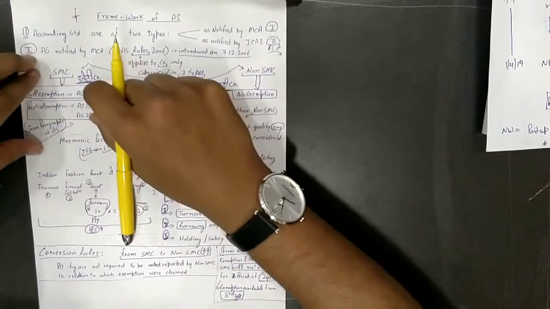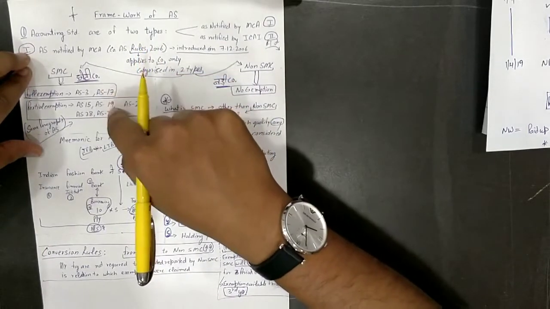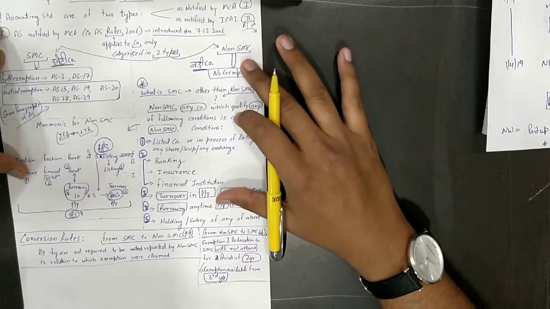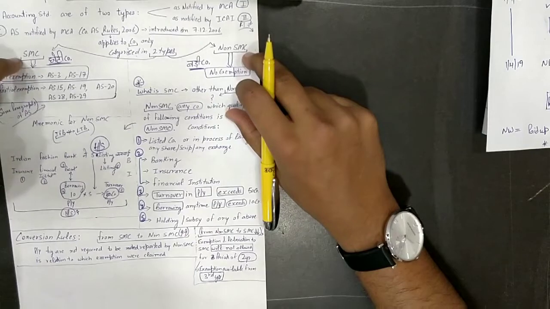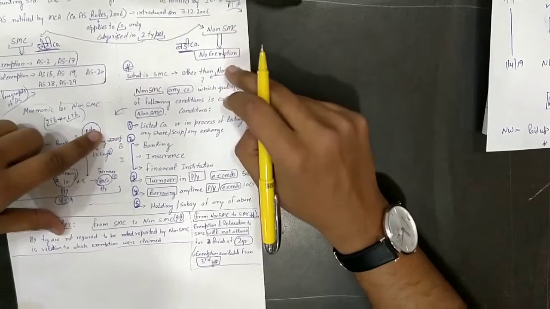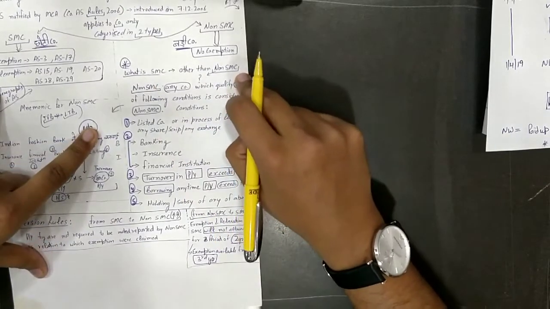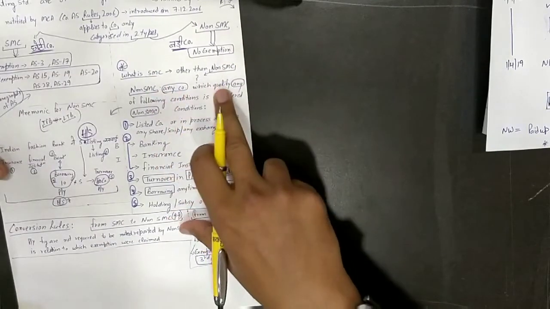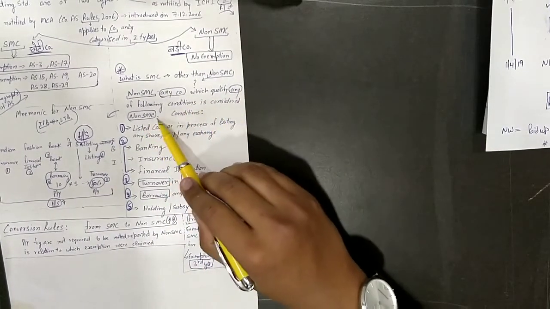You'll have to learn these few things by heart because this is very important. Questions will be asked on this, or on the criteria of whether a company is non-SMC or SMC. Now, the definition of non-SMC. We have seen the definition of SMC, which is other than non-SMC. Now, what is non-SMC? Any company which qualifies any of the following conditions is considered non-SMC. How many conditions? Only 5 conditions.